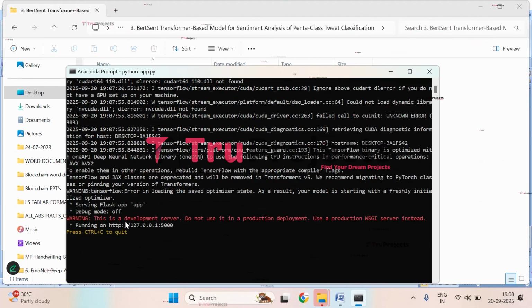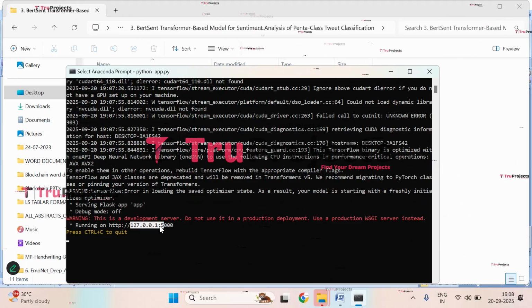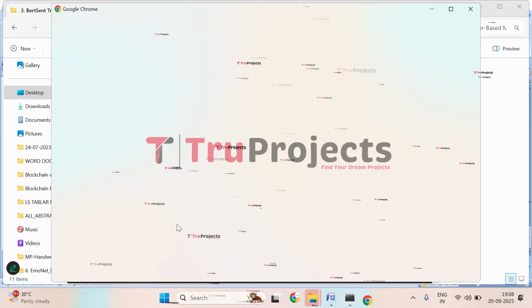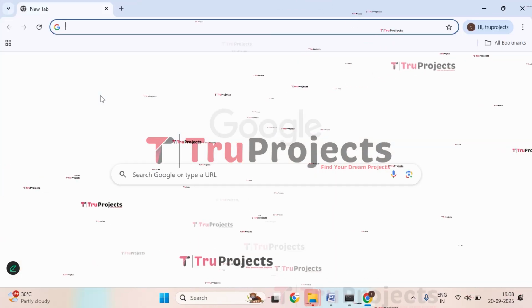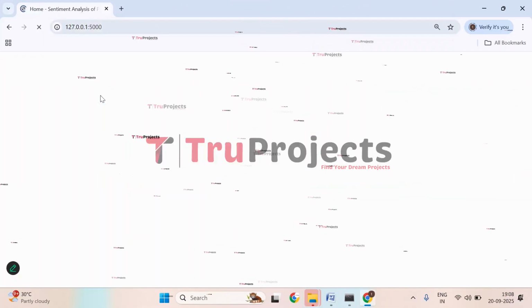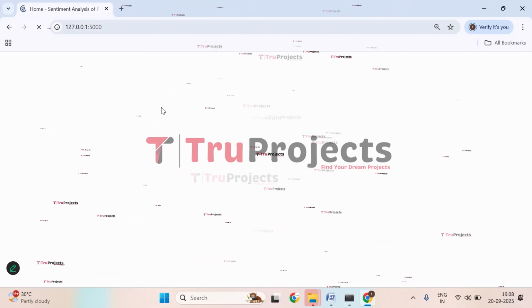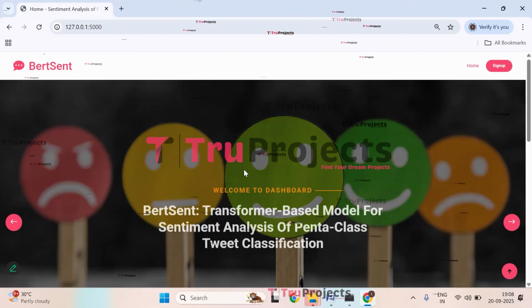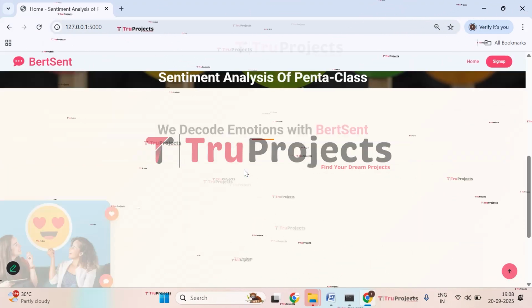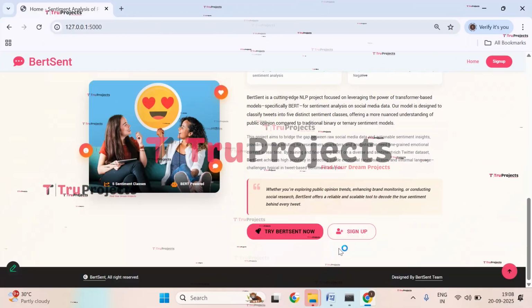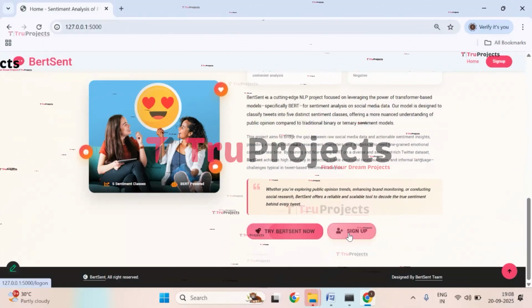So the application has been hosted. So this is the localhost and this 5000 is the port. Now copy this local link provided by the Flask framework and paste it in any web browser. I'm copying it. I prefer Chrome, so I will paste it in that. So paste the link here and click on enter. So this is the web page of the project, which is displayed in the web browser, developed using Flask framework.